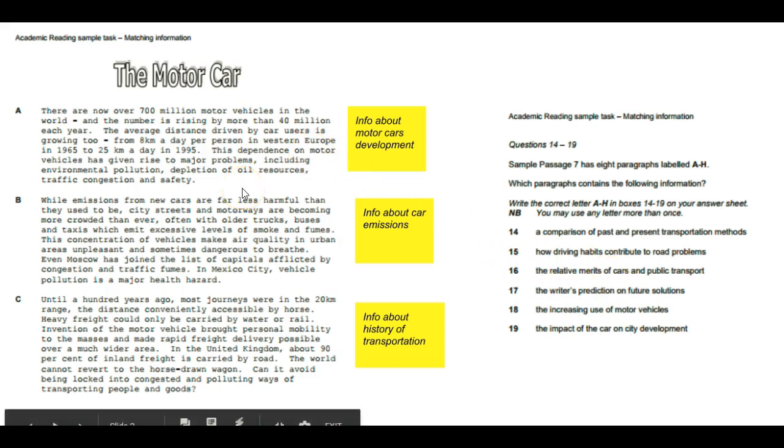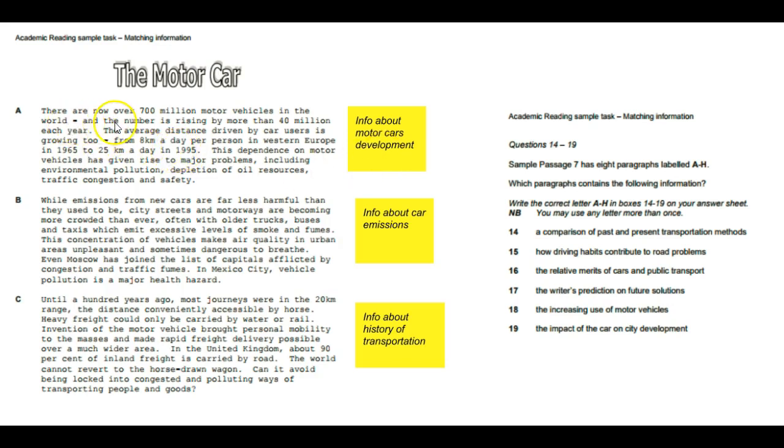So we're going to skim through the paragraphs quickly and take out the keywords. If you can't get the main idea of each paragraph, just take out some keywords and write them next to the paragraph. This way it's easier for you to go back to the paragraph that you need quickly and easily.